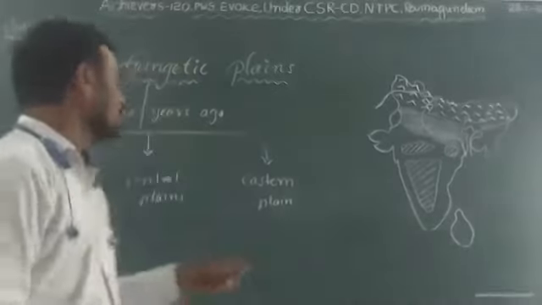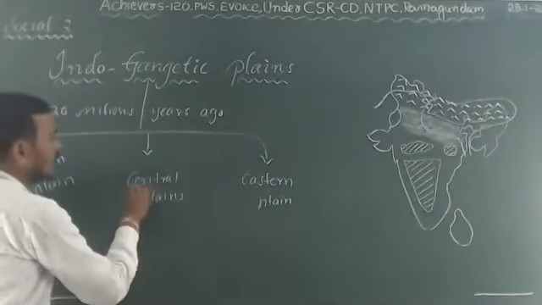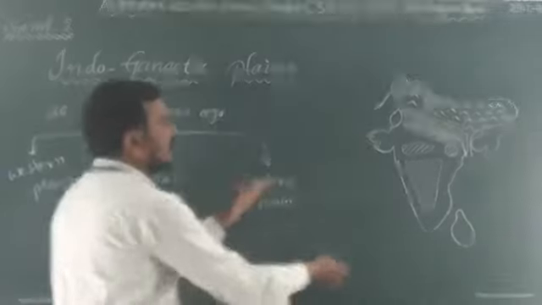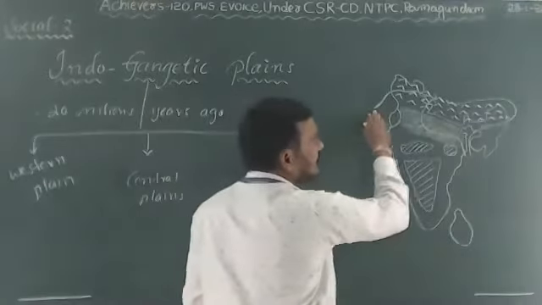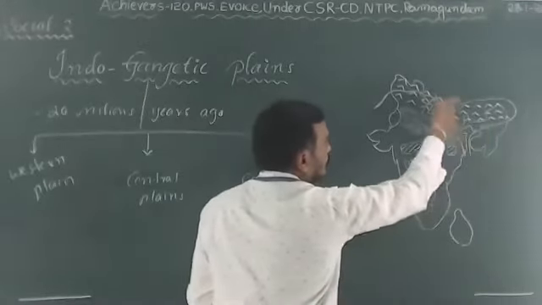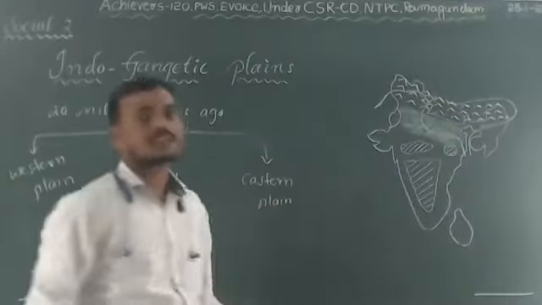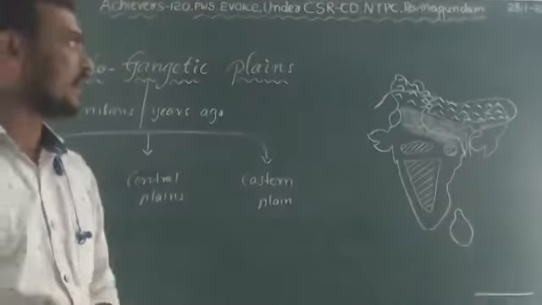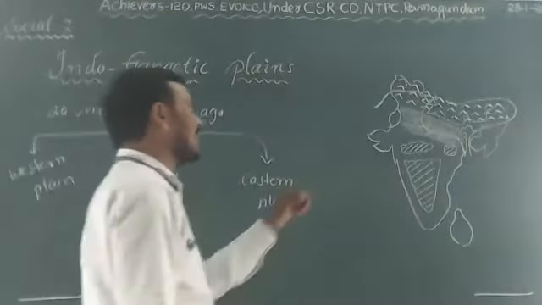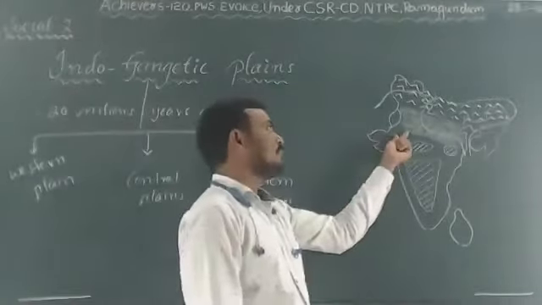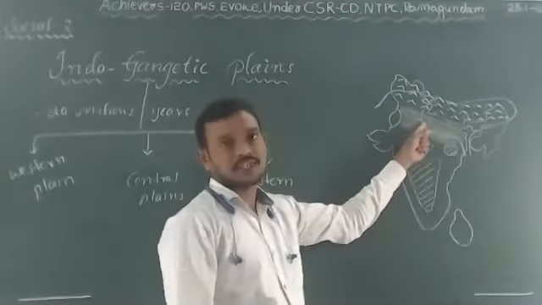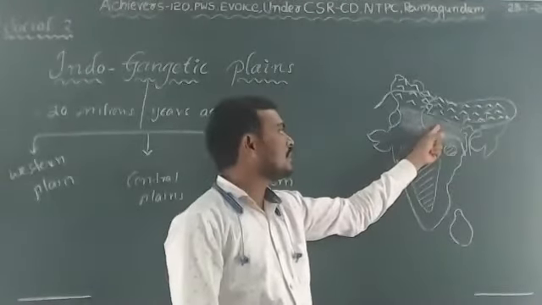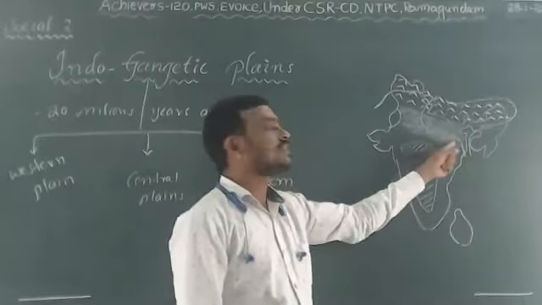Next, coming to the Central Plains, which lie between the Western Plains and the Eastern Plains. River Ganga and its tributaries played a vital role in the formation of the Ganga Plains. Where are the Ganga Plains? They are situated mostly in the states of Uttar Pradesh, Bihar, West Bengal and Jharkhand.